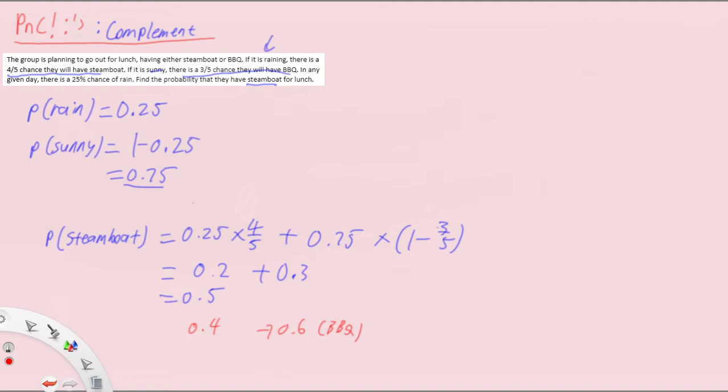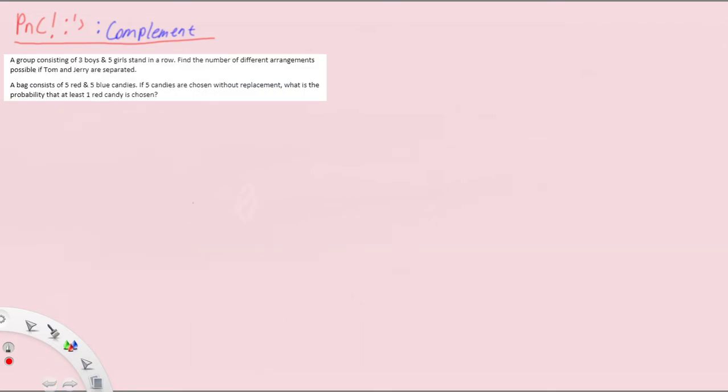Alright, so that is the idea right here when we look at complement when all the outcomes are given. Now in the second example, we're gonna have a bit of imagination or a bit of analysis for us to do, because the obvious outcomes are, well, we need to come up with these obvious outcomes.